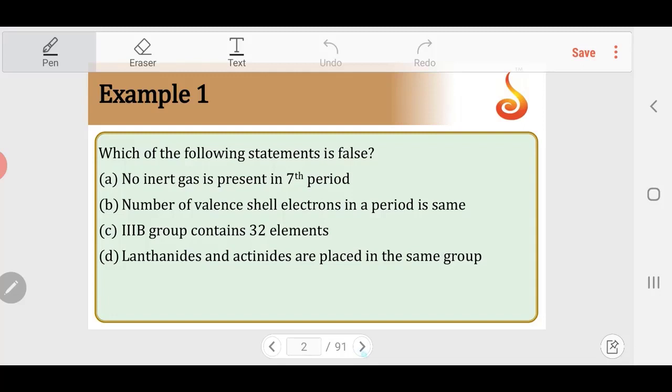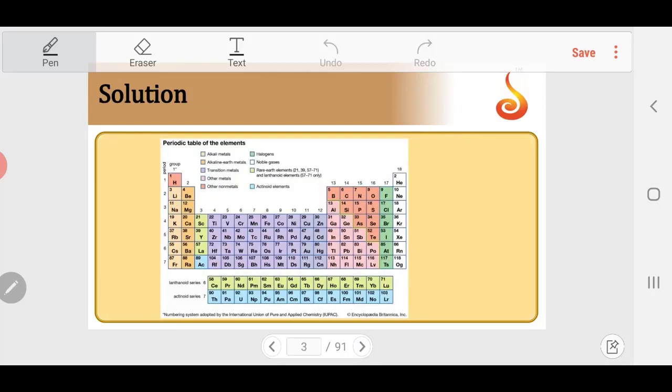So we'll have a look at the periodic table now. According to IUPAC, the seventh period is officially complete. So this is the noble gas in the seventh period. So the seventh period definitely has an inert gas.